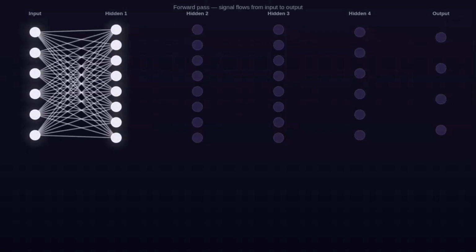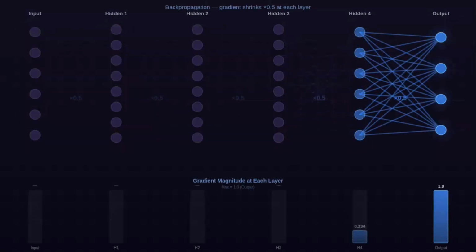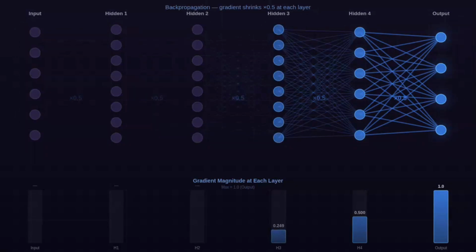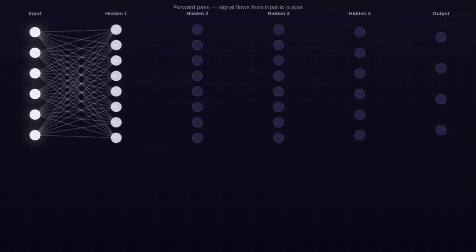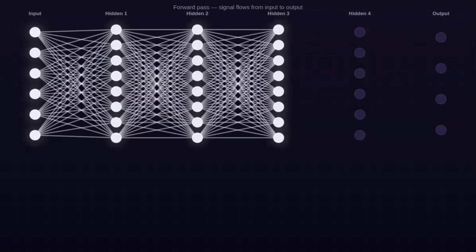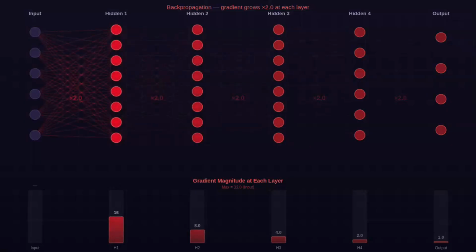Remember backprop? It multiplies derivatives together backward through the layers. If those derivatives are smaller than 1, say 0.5, multiplying them across 50 layers makes the gradient functionally 0. The early layers never get the signal to update. That's a vanishing gradient. If the numbers are slightly larger than 1, they multiply into infinity and your network crashes. That's an exploding gradient. Building a deep network is easy. Building one where the learning signal survives the trip from the end to the beginning is the hardest engineering problem in AI. Which brings us to our final question.